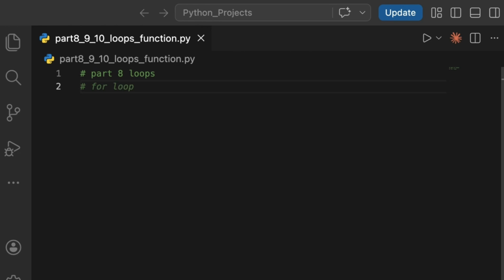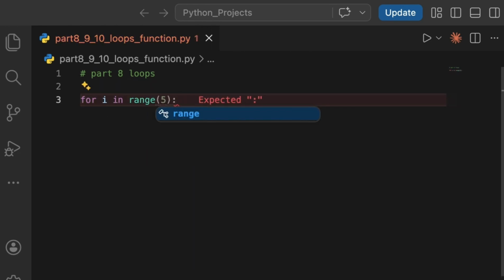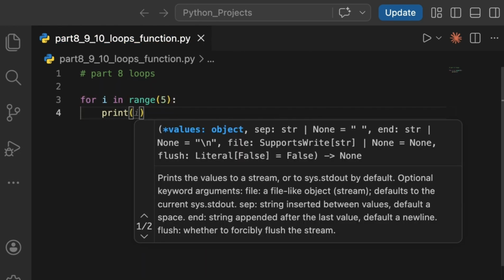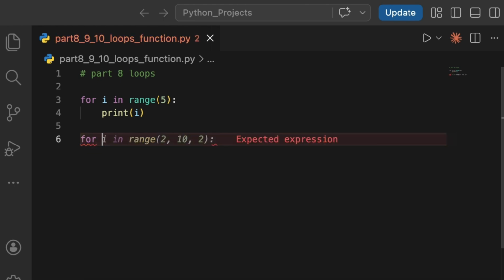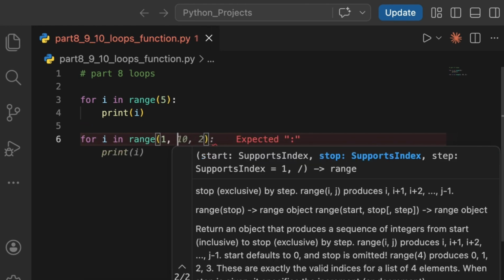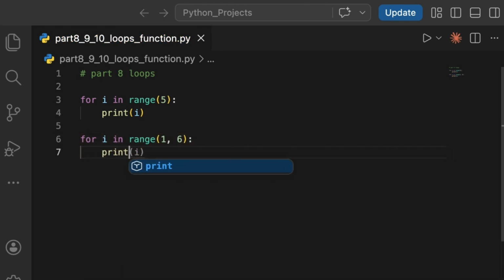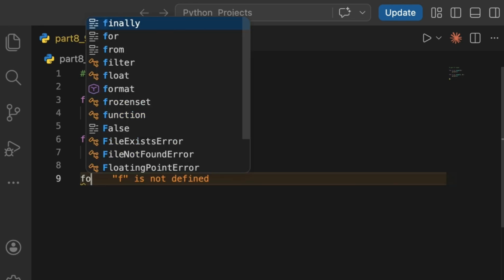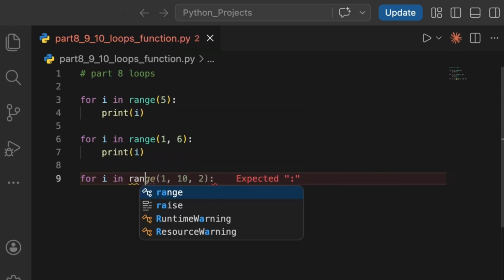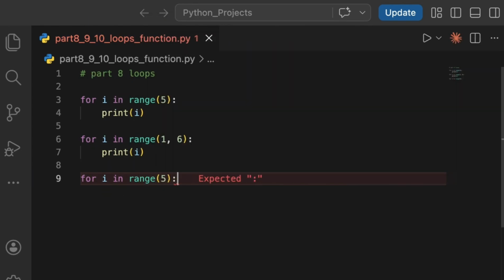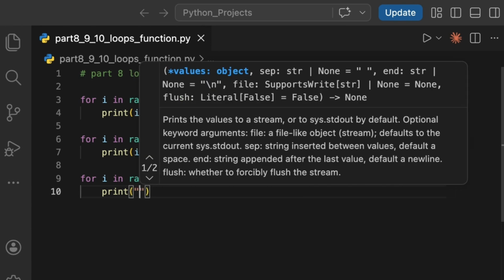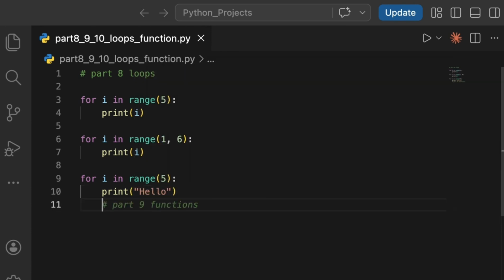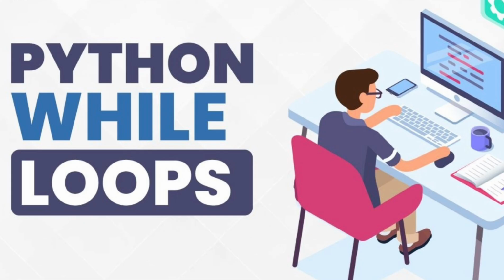Loops are used to repeat a block of code multiple times instead of writing it again and again. A for loop is used when we know how many times we want to run something. For example, if we want to print numbers from 0 to 4, we can use range.